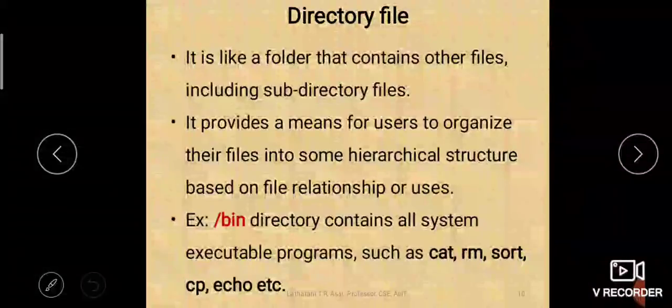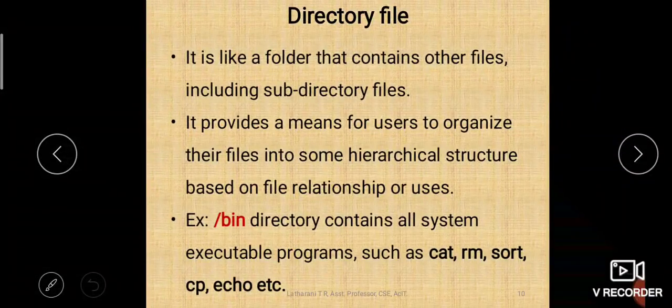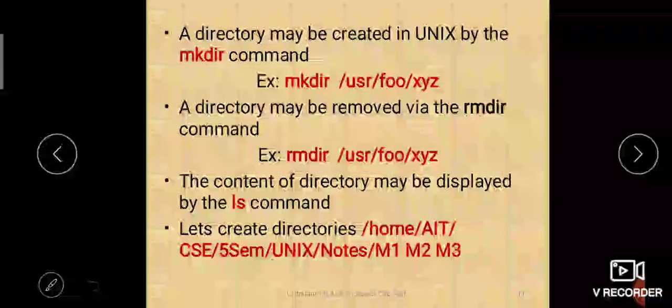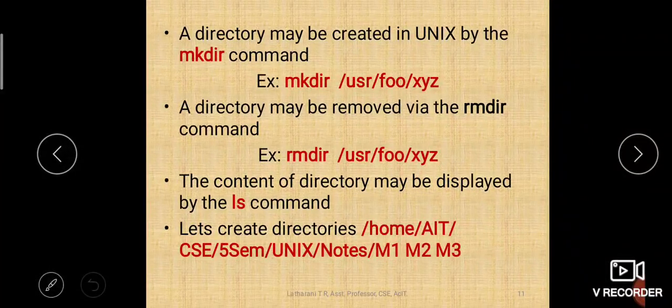Example, the /bin directory contains all system executable programs, like all your commands: cat, rm, sort, cp, echo, etc. All these command files are stored in /bin. A directory may be created in Unix by a command called mkdir.